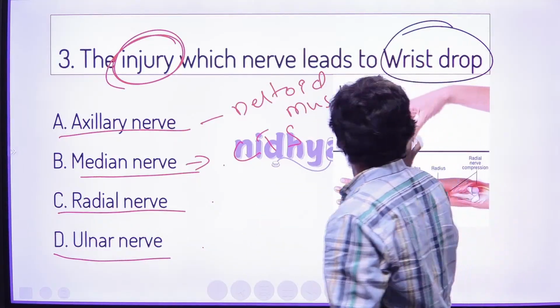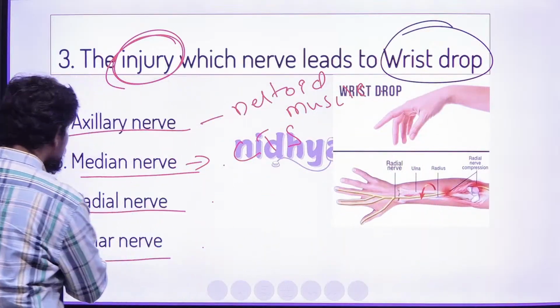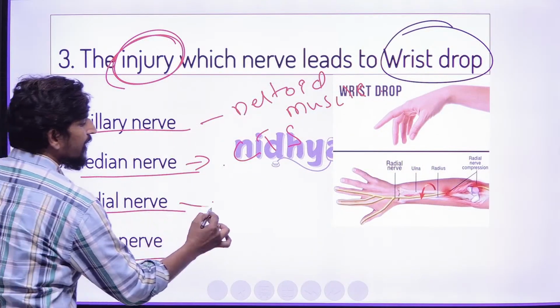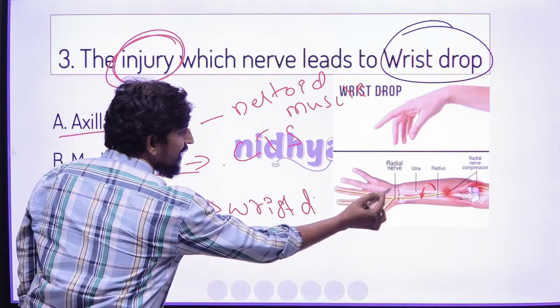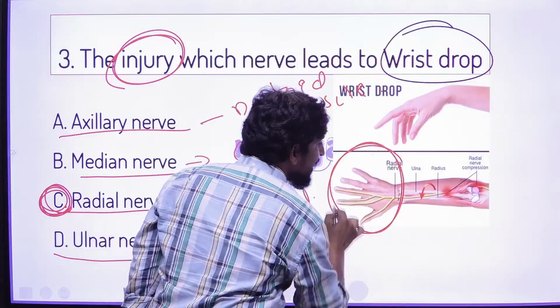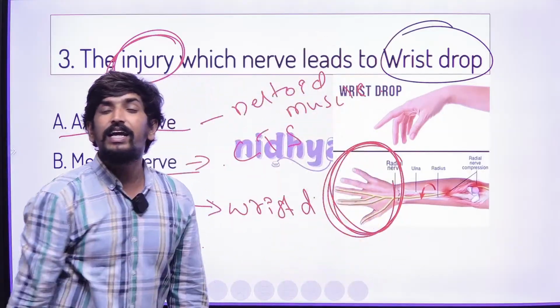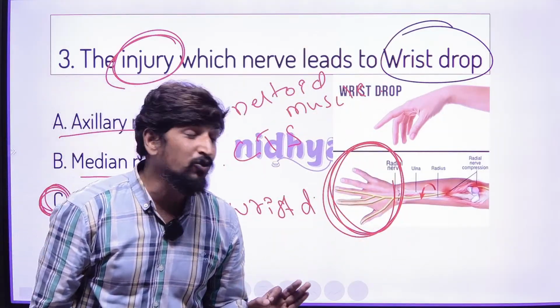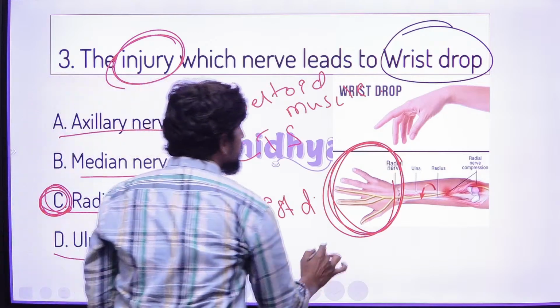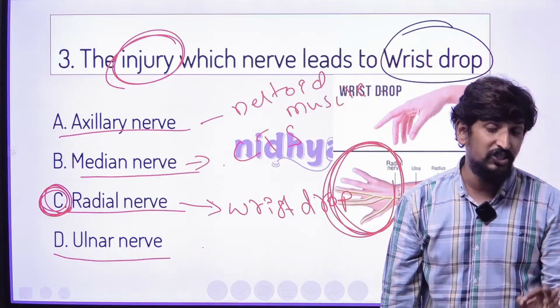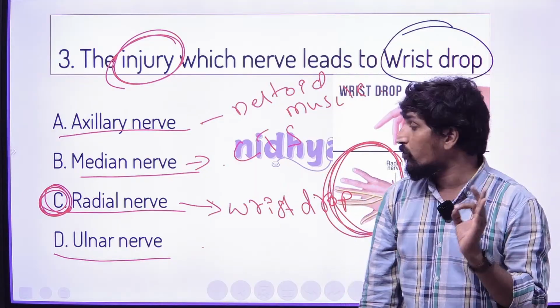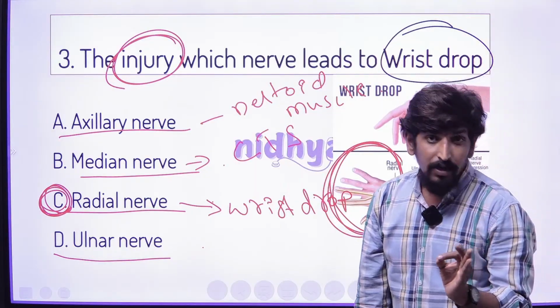And here, wrist drop specifically we can see with damage of the radial nerve. Damage of this radial nerve leads to wrist drop. And one more, there is the ulnar nerve.